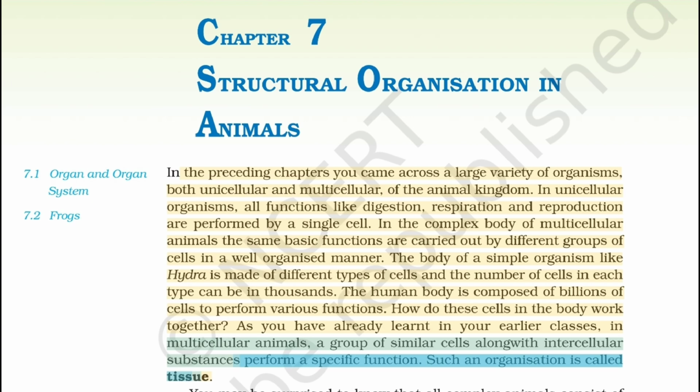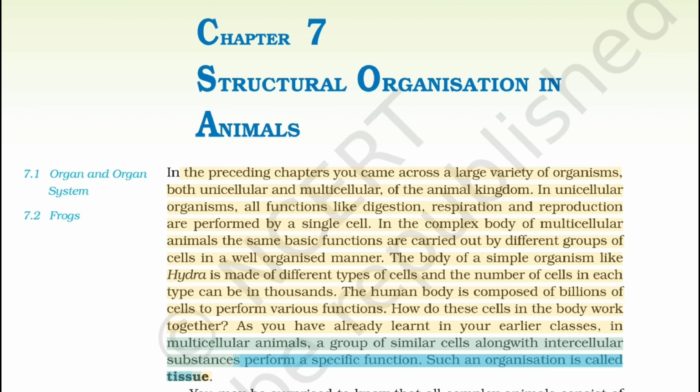a well-organized manner. The body of a simple organism like Hydra is made of different types of cells and the number of cells in each type can be in thousands. The human body is composed of billions of cells to perform various functions. How do these cells in the body work together?